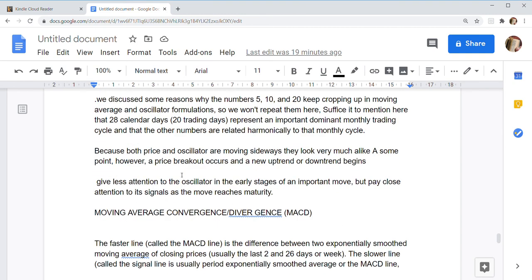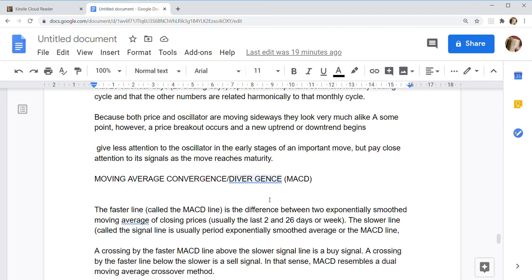Because both price and oscillators are moving sideways, they look very much alike. At some point, however, a price breakout occurs and a new uptrend or downtrend begins. Give less attention to the oscillator in early stages of an important move, but pay close attention to its signals as the move reaches maturity.